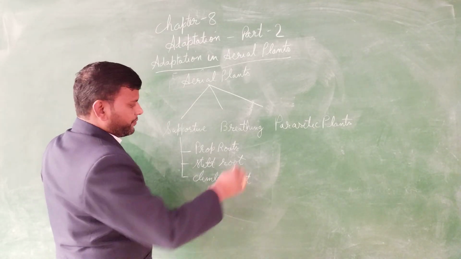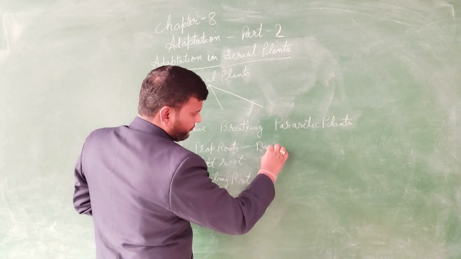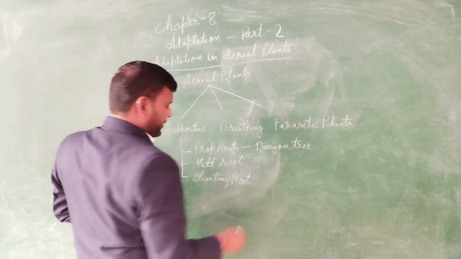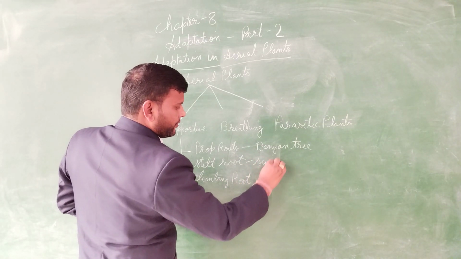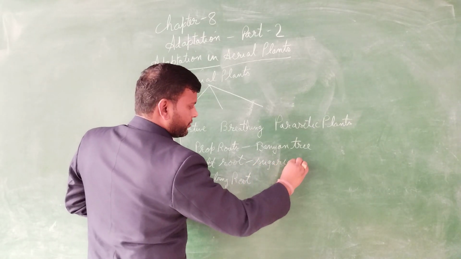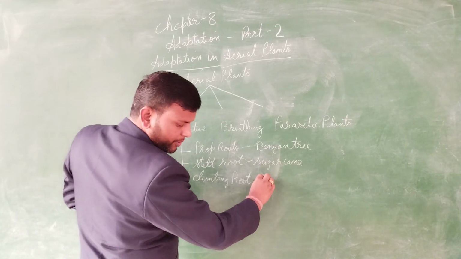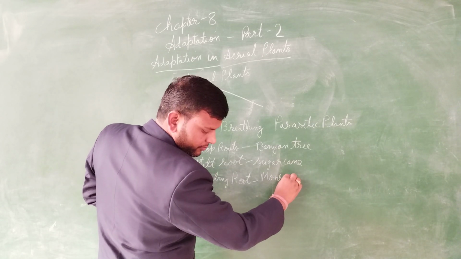An example of prop root is the banyan tree. Then the stilt root you can see in sugar cane. And the climbing root you can see in the money plant.